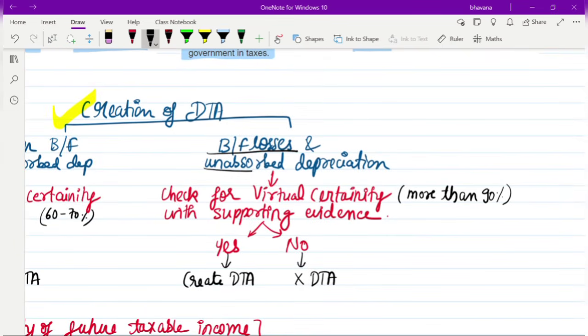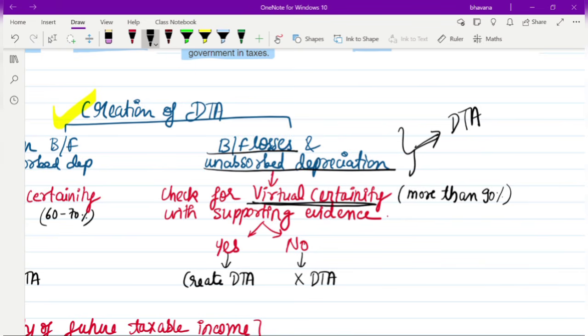So in these two cases, when you have brought forward losses or unabsorbed depreciation, and due to this you are planning to create a deferred tax asset this year, before creating the DTA you have to check for virtual certainty. What does virtual certainty mean?